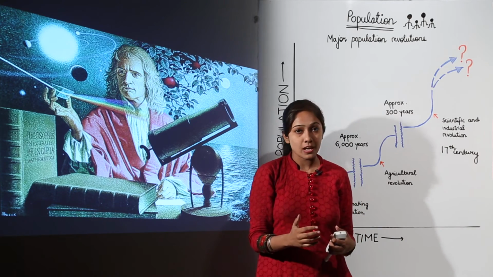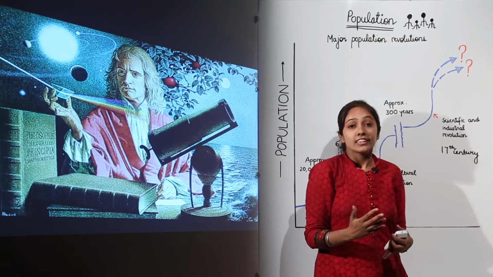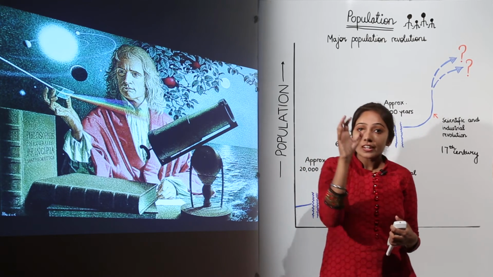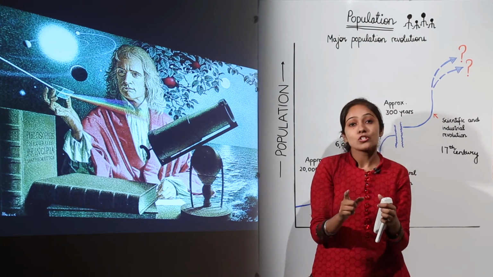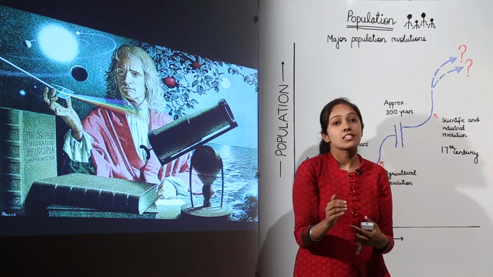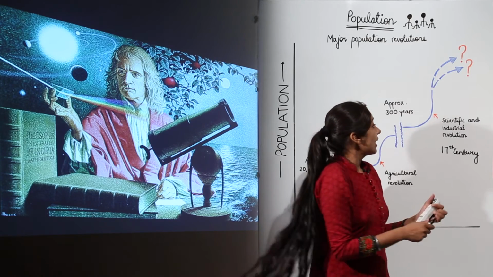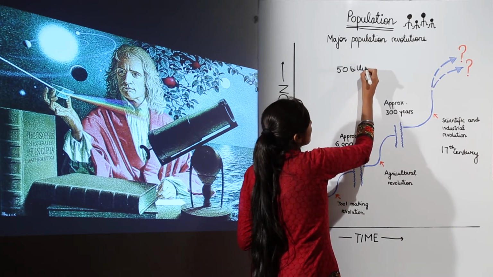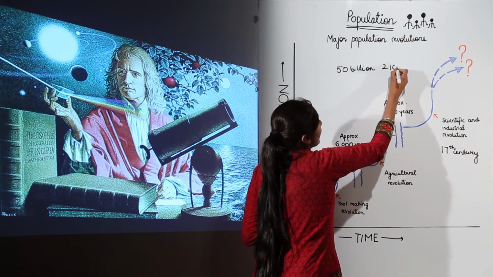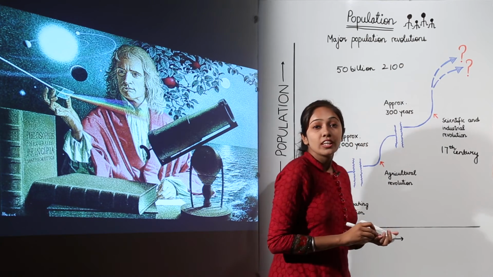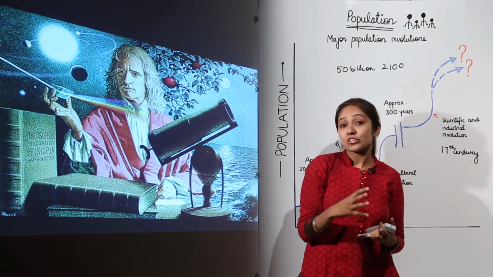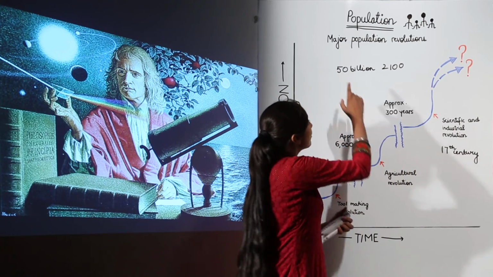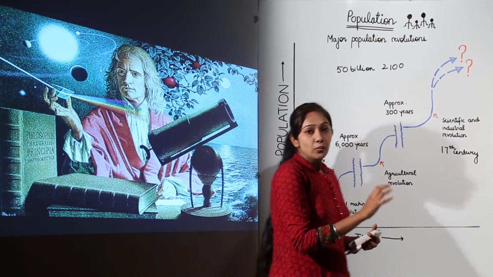But we have some data. As I told you earlier, the population is doubling every 35 years. So after 35 years, the population is going to be doubled. If this condition continues, we will actually have 50 billion people living in this world in 2100. If that trend continues, meaning the population doubles after every 35 years, we'll be having 50 billion people in 2100.